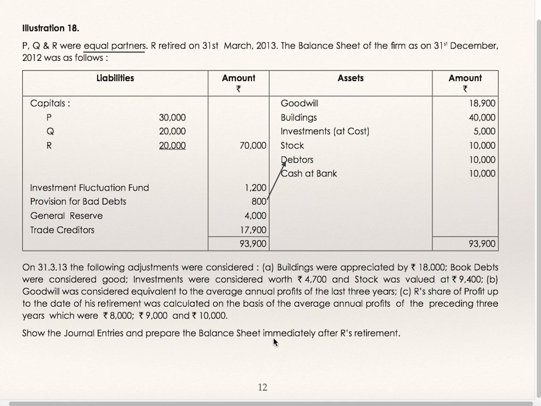Show journal entries and prepare balance sheet immediately after R's retirement. Goodwill is shown in the balance sheet at 18,900. So while passing entry for goodwill, you have to be very careful. You have to take into consideration the goodwill which is shown in the books.